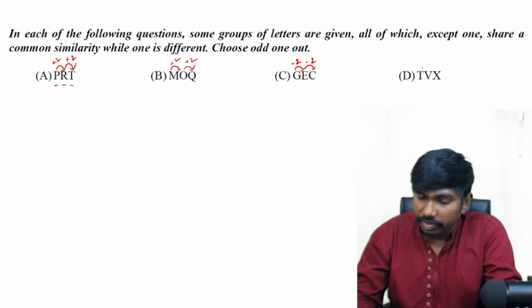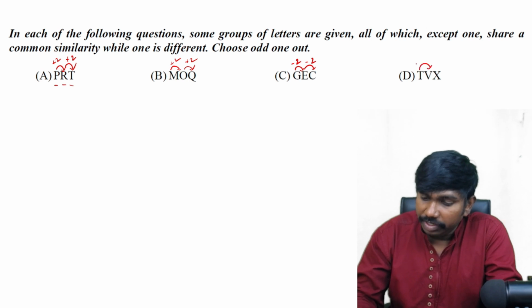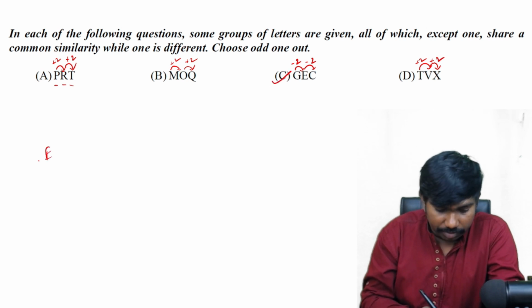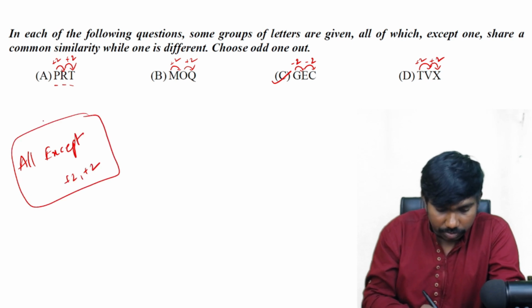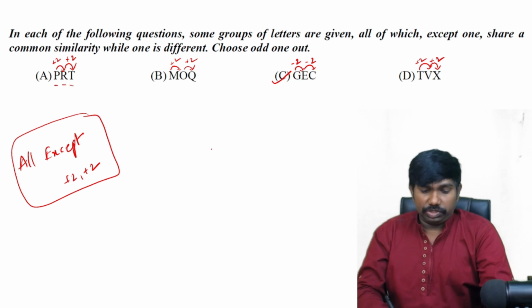Let us verify the fourth one also. T to V it is plus 2, and V to X it is again plus 2. So the answer is option C. All except option C are following the logic plus 2, plus 2. And option C is following the minus 2 logic.